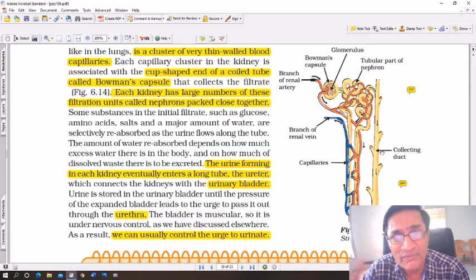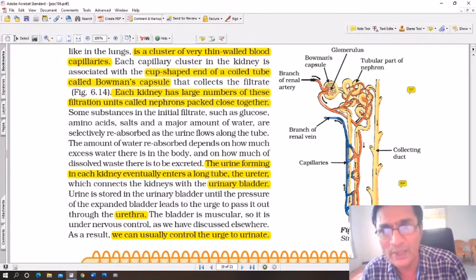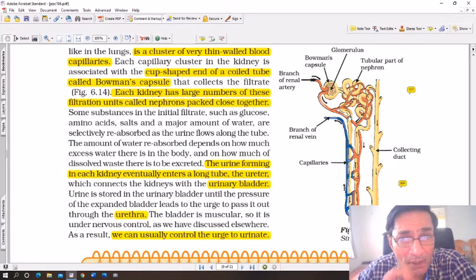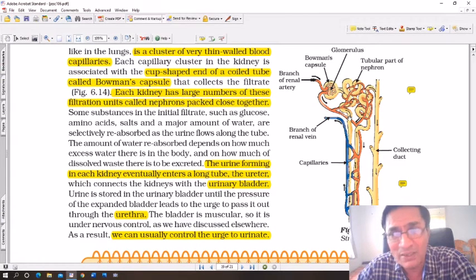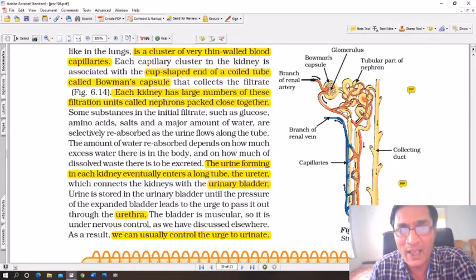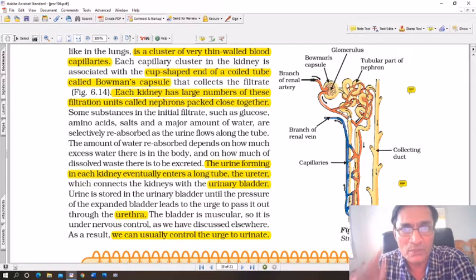That is where the filtrate, the liquid part which is useless, is collected, and it goes into the ureters, and from the ureters it goes into the urinary bladder. So you see, the branch of the renal vein, the blue part. Remember, a vein generally carries impure blood, but in this case it carries pure blood. And the arteries actually carry impure blood in the case of kidneys only. The kidney artery is called a renal artery. The kidney vein is called a renal vein. The word renal means related to the kidneys. So just be careful about this one.